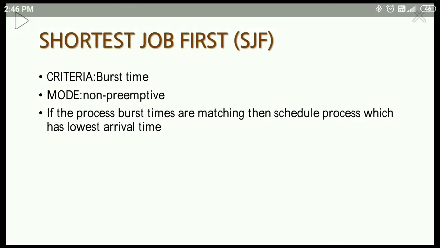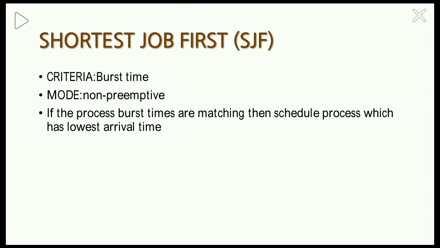In this video, we are going to learn about the shortest job first scheduling algorithm. In the previous algorithms, like round robin scheduling and first come first serve scheduling, we have seen that the criteria is the arrival time. Based on the arrival time, the process is given the chance to execute in the CPU. That is in the case of first come first serve. In round robin, a time quantum is allotted for a particular process. So in both of those, the arrival time plays the main role.